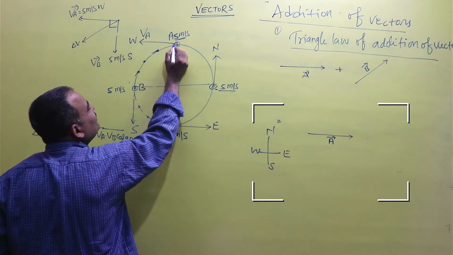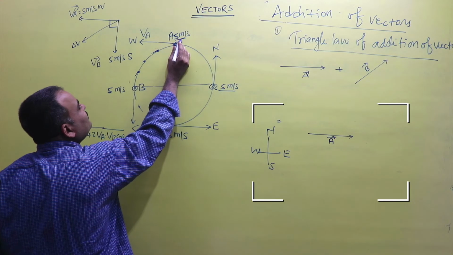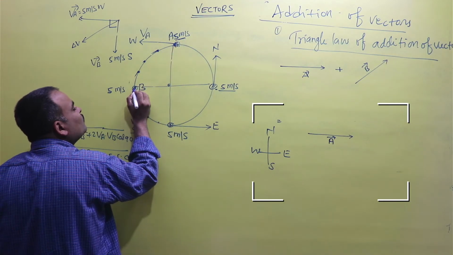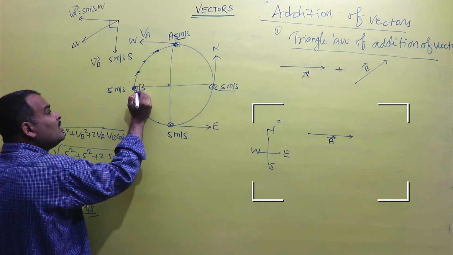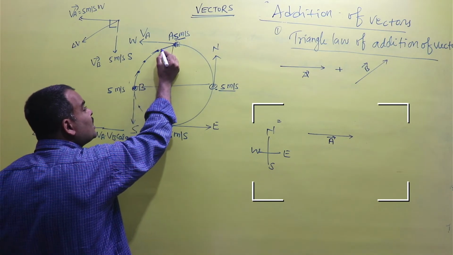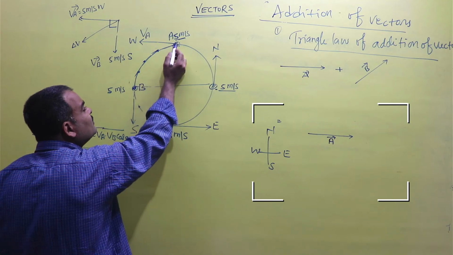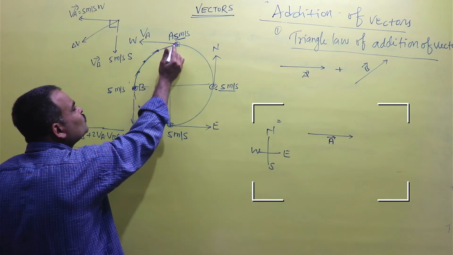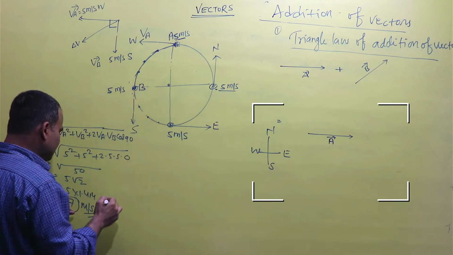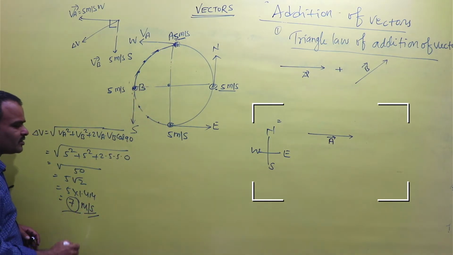The magnitude is 5 meters per second, and at the point B the magnitude is also 5 meters per second. Yes, but in a quarter part of the motion, the velocity of the object changes by 7 meters per second.